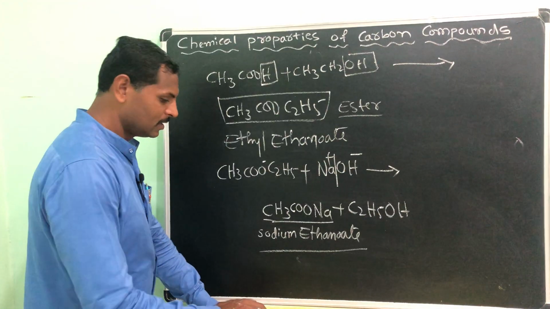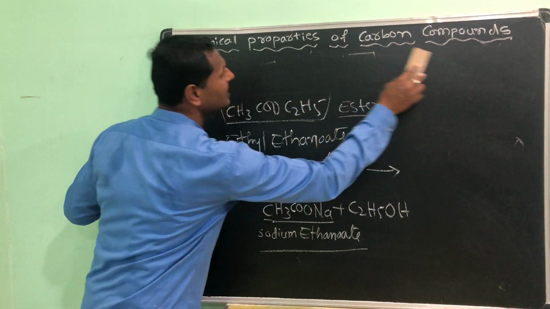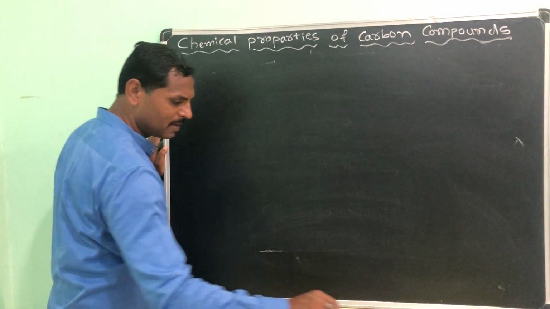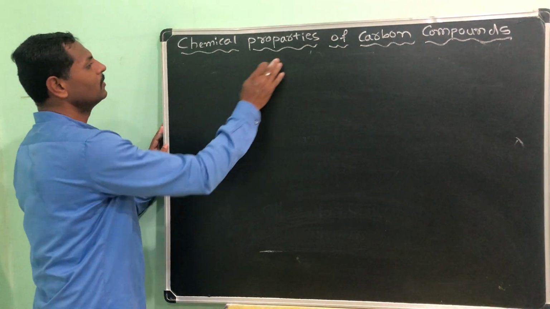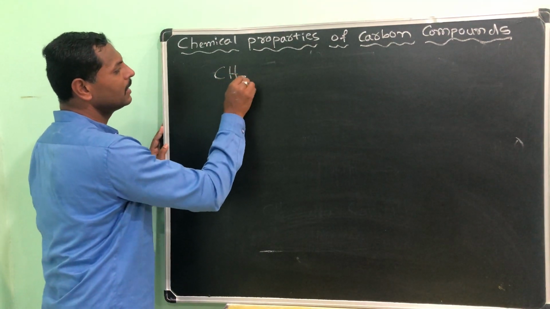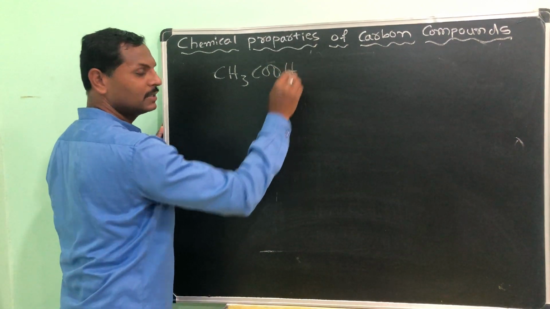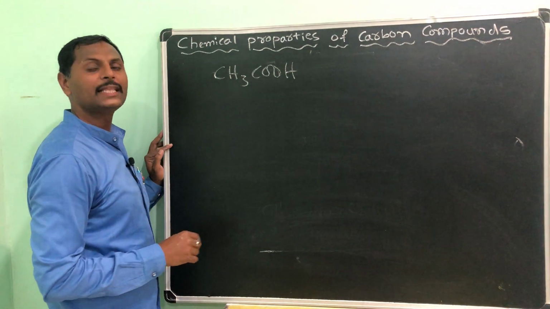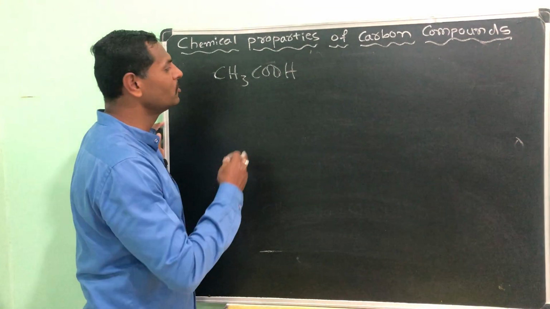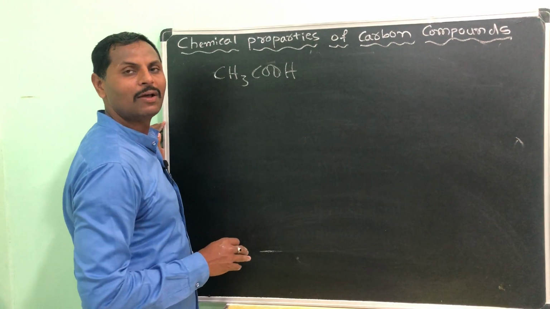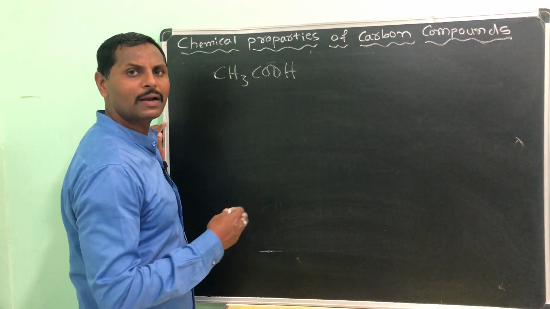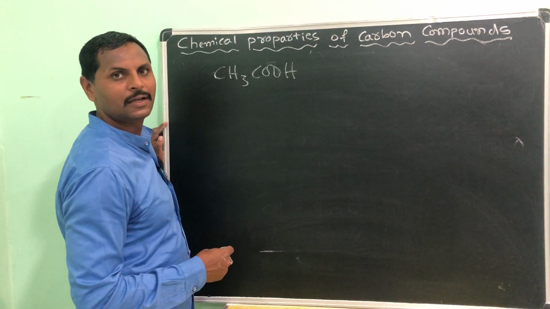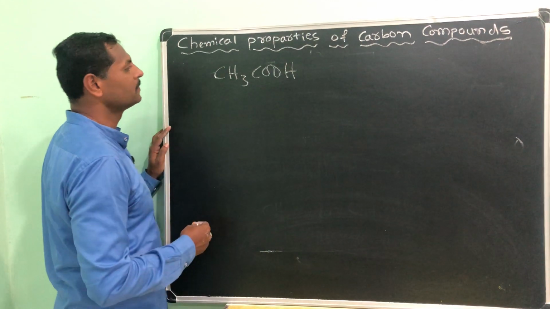Understood? Okay then. So I will move on to the next very important carbon compound, as we already mentioned in the beginning also, that is CH3COOH. What is this? Yes, you are right, acetic acid or ethanoic acid. In the IUPAC system we call it ethanoic acid. Normally we call it acetic acid. How will we prepare it? We will see the preparation first.